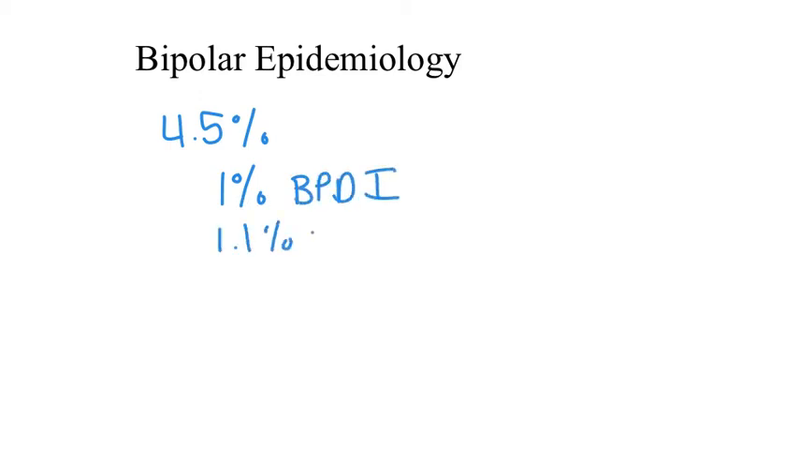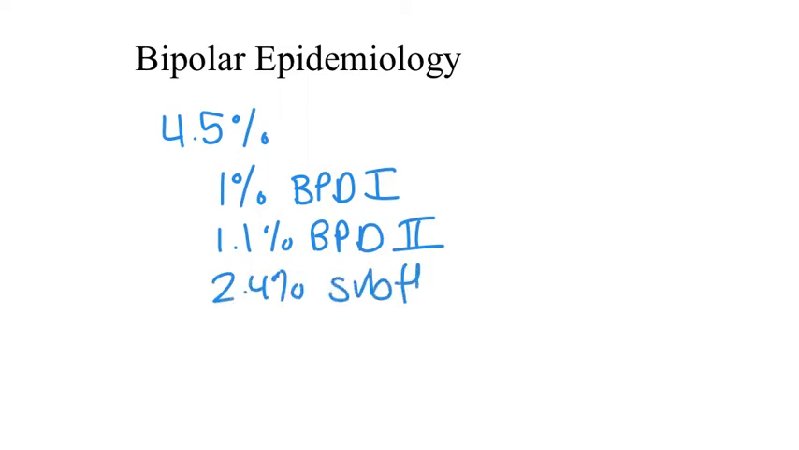The US prevalence of bipolar disorder is about 4.5%. About 1% of those individuals have bipolar disorder 1, about 1.1% have bipolar disorder type 2, and about 2.4% have what would be considered subthreshold bipolar disorder, sometimes called cyclothymia. We'll talk about the differences between type 1 and type 2 bipolar disorder on the diagnosis slide.